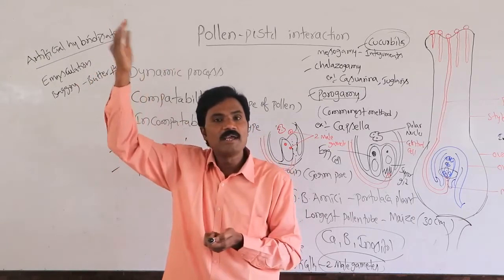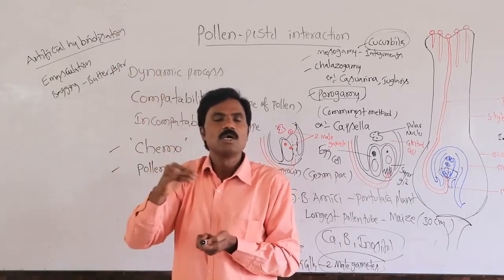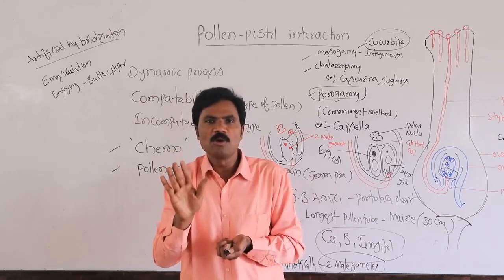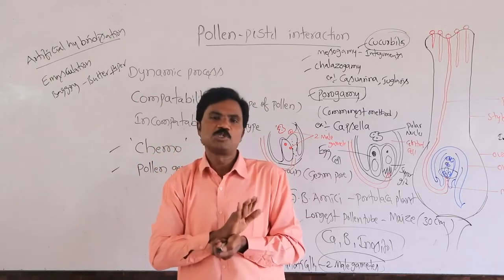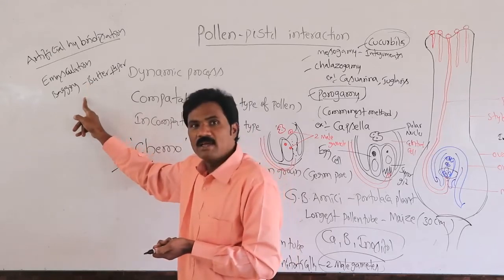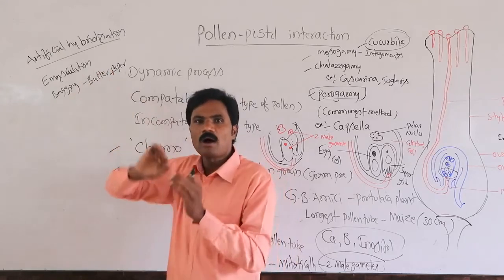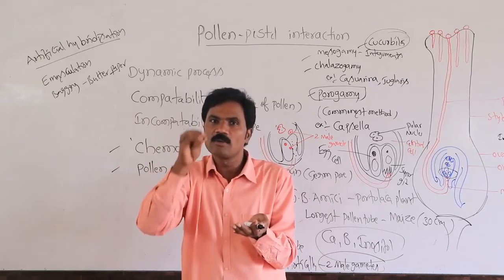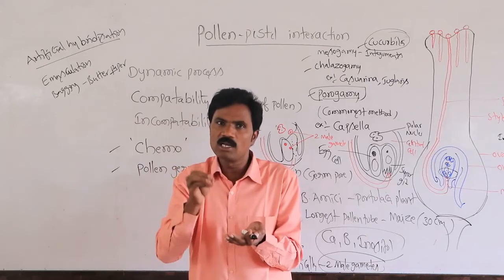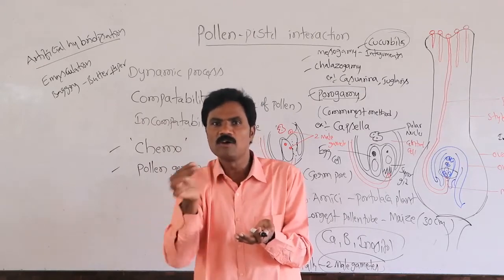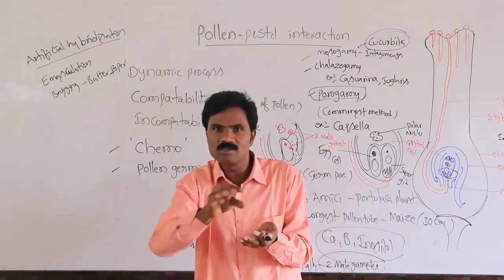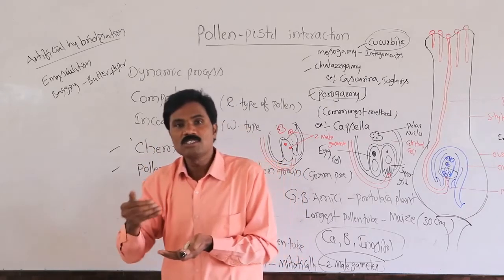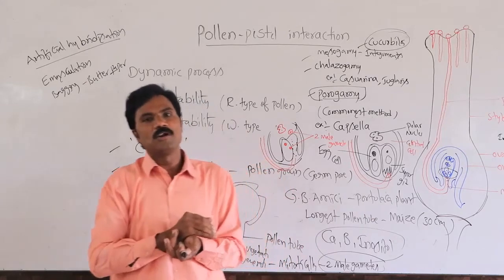So in plant breeding, next in the 9th chapter, we will discuss this in detail. Here, only roughly, what is emasculation? Removal of anthers during the bud stage. What is bagging? Covering the surface of the stigma with butter paper, without unwanted pollen grains entering. Whenever wanted, the butter paper is removed, the pollen grains are dusted, and it is rebagged without unwanted pollen entering. Like that, artificial hybridization is also possible.